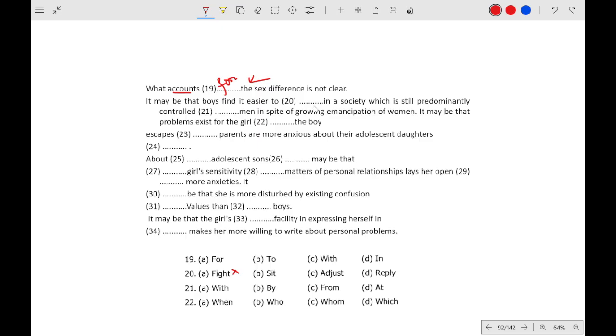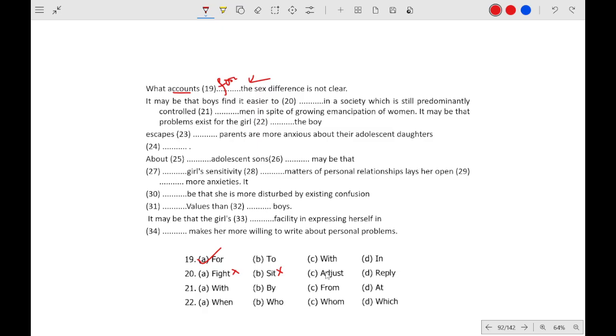Sit is not the correct word. Do we sit in a society? Society is not a chair, okay. It is not a chair that we are going to sit in. So this is not correct, okay. As I said, option elimination is the best way to do this type of question.